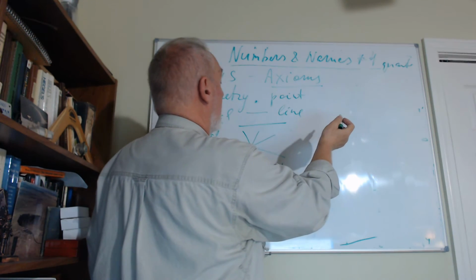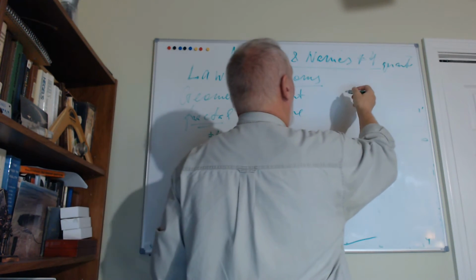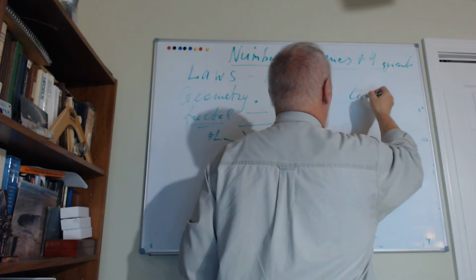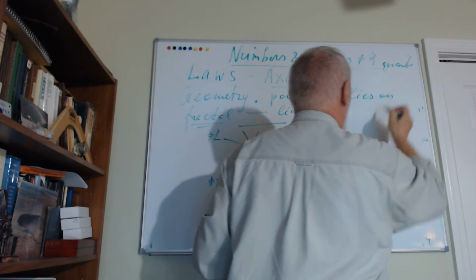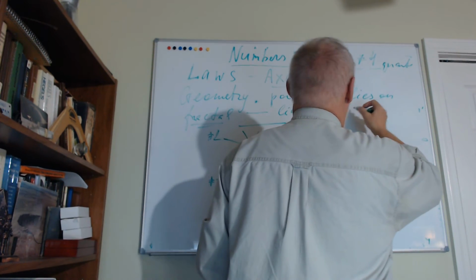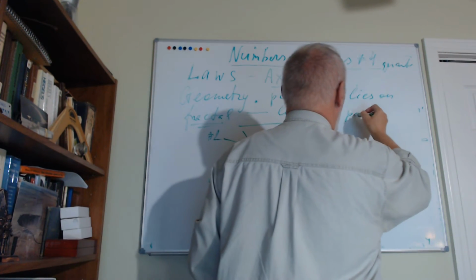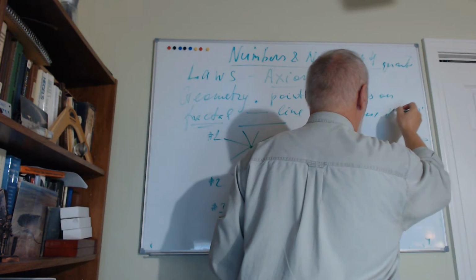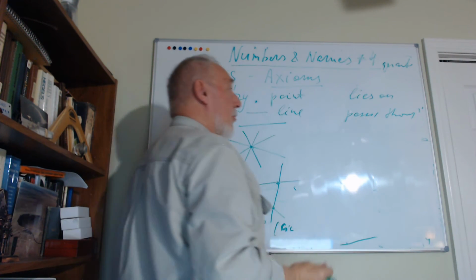And now we're using some other words, like lies on, right? Point lies on line, or line passes through points.